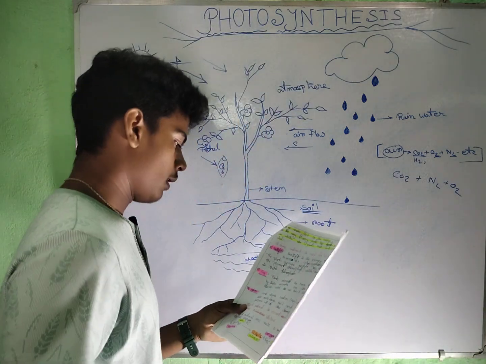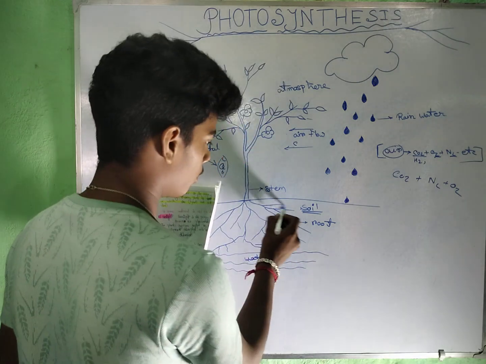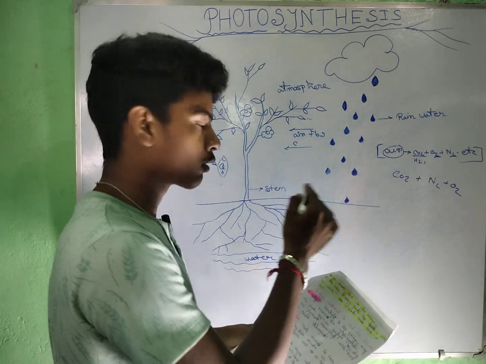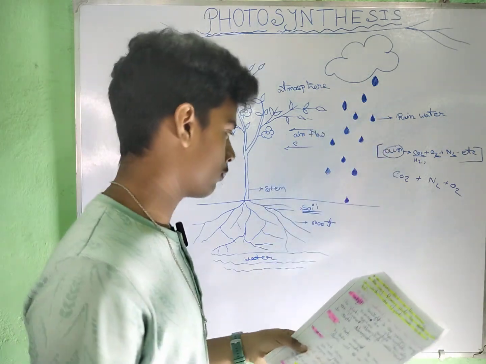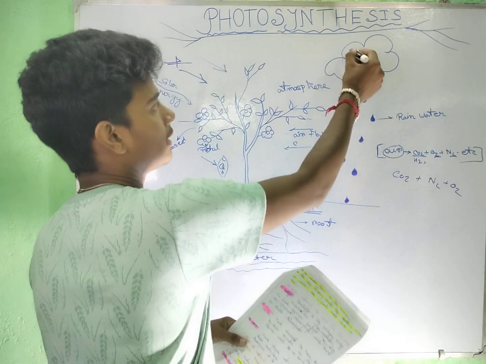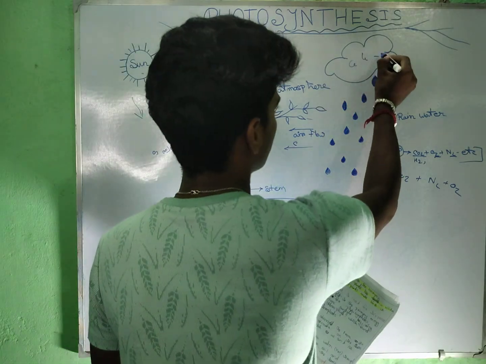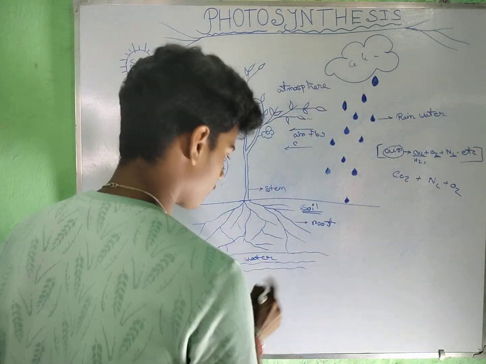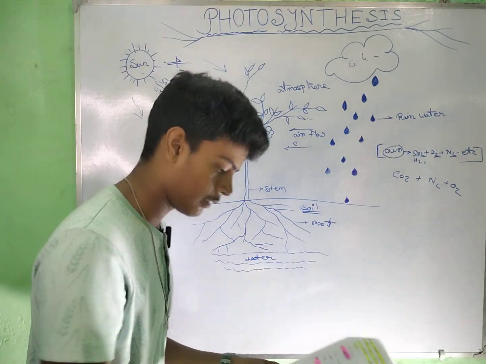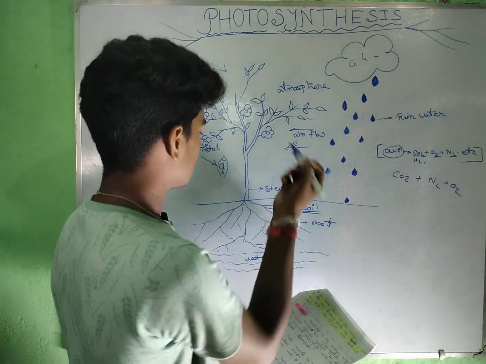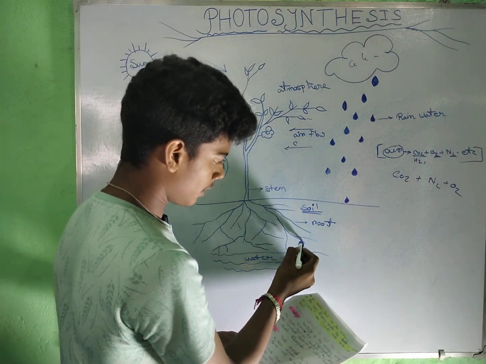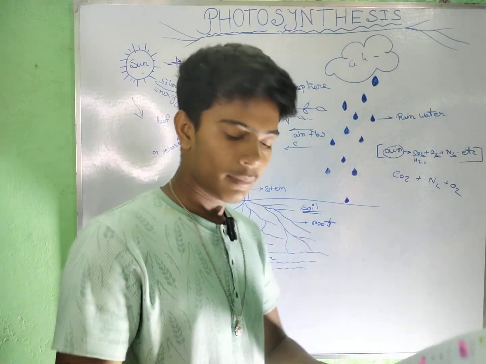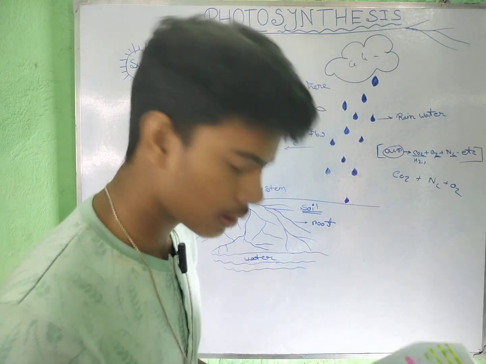The next is water. Plants absorb water through their roots. We all know that a plant's roots go underground. This is a cloud, and by raining, water is absorbed into the soil, and the plants absorb that water by their roots. All these materials are essential to make glucose, the energy. These materials react to make glucose.